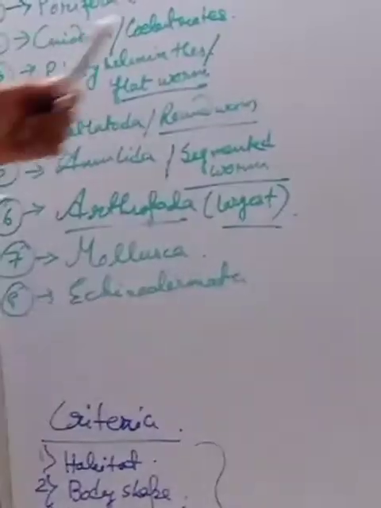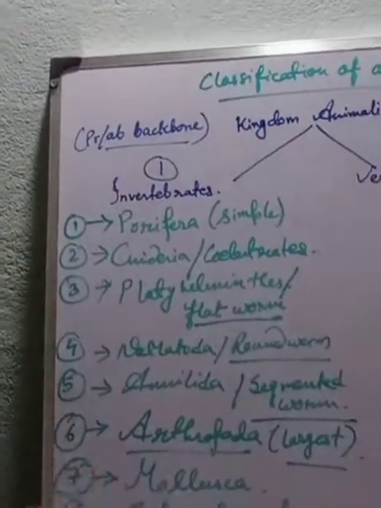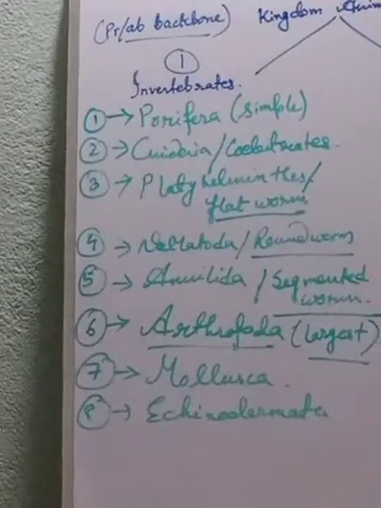And in vertebrate groups, we are having 5 groups, but that I will not deal with today. Let me deal first with invertebrates, and as I told you, I will go slowly so that you can understand and grip everything. Take time but go line by line. Clear? So let's come to the first group, that is the porifera.